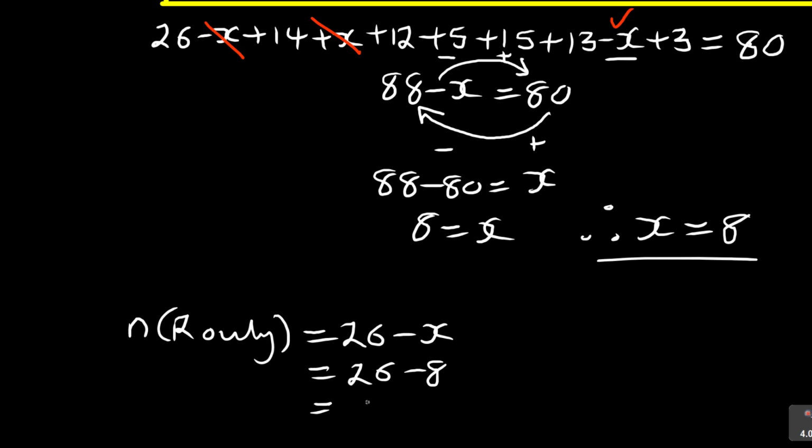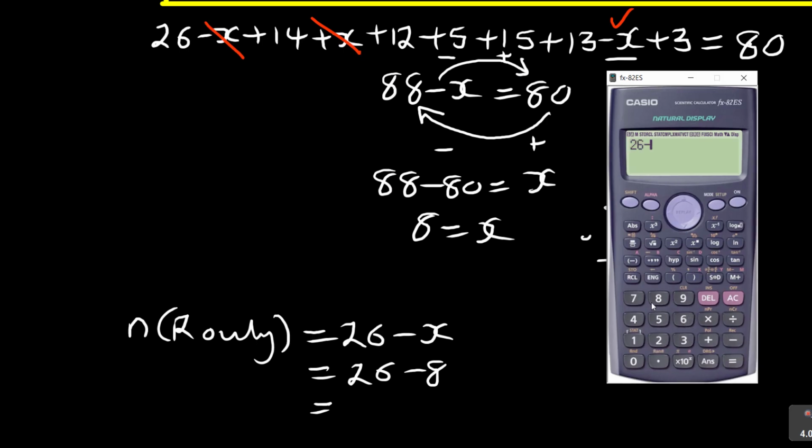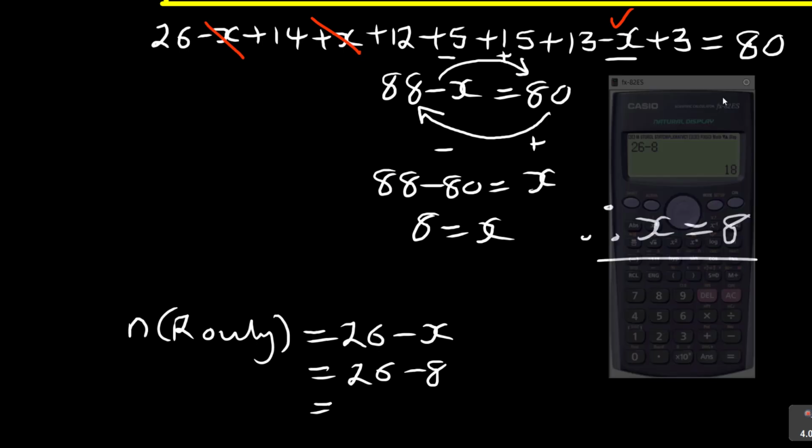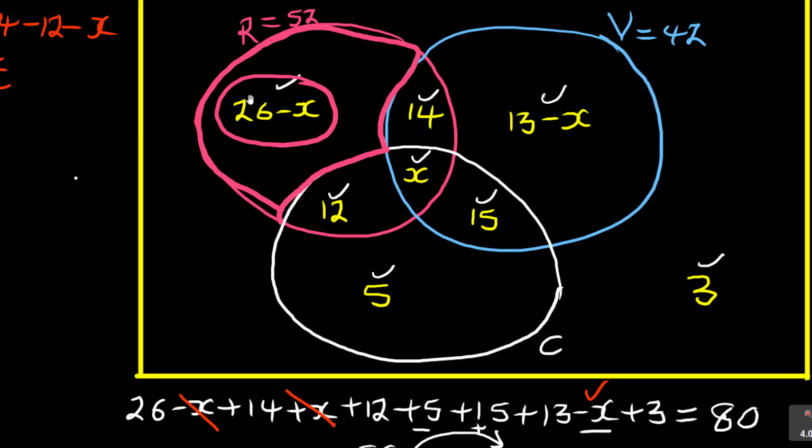And what is 26 minus 8? In this case, if you can then subtract 26 minus 8, 18. So these are the number of learners who like rugby only. You can move on again to say, okay, this is 18 learners. So I can write 18 there.